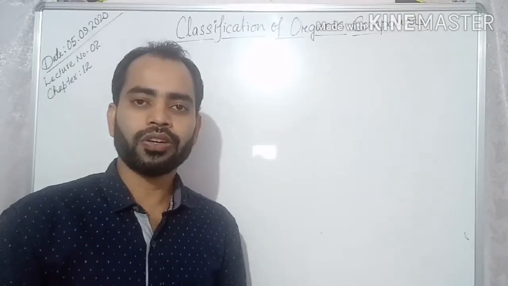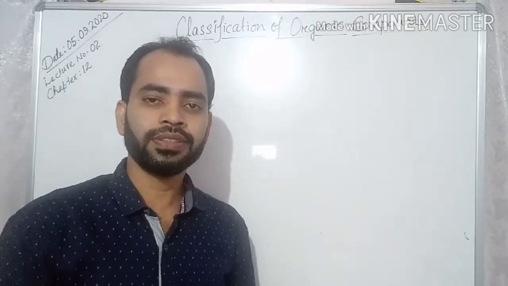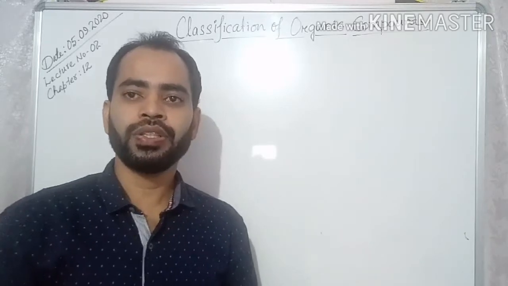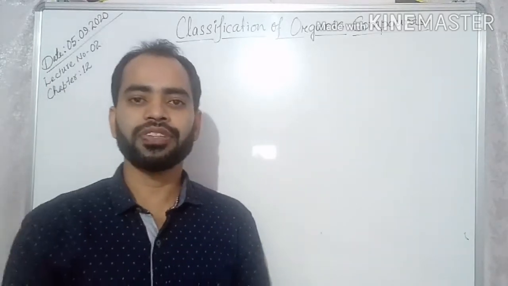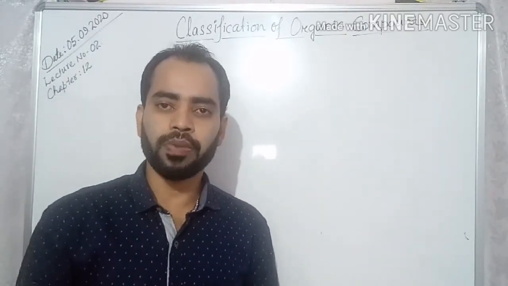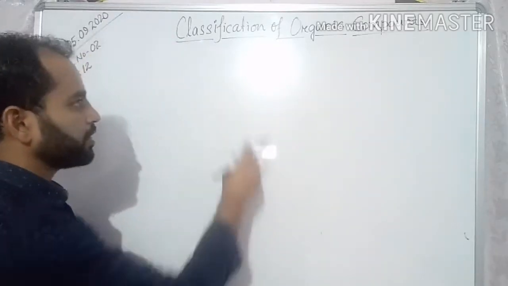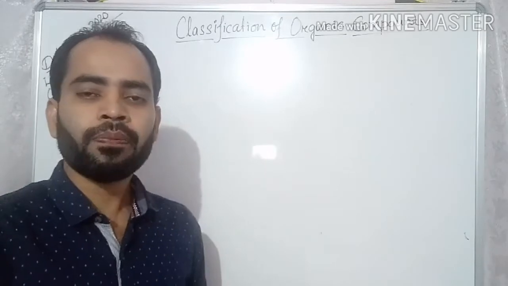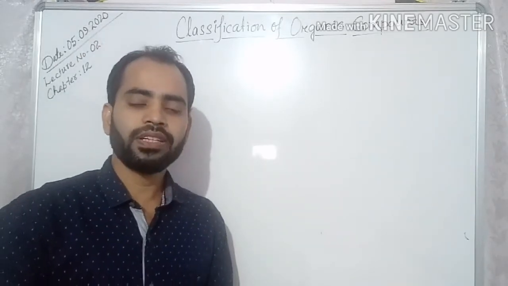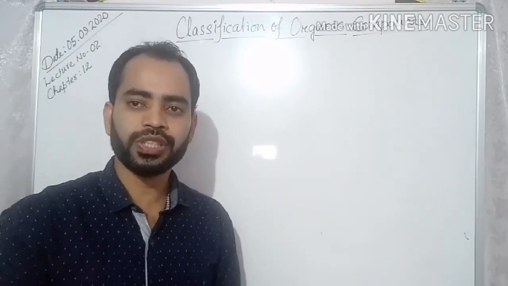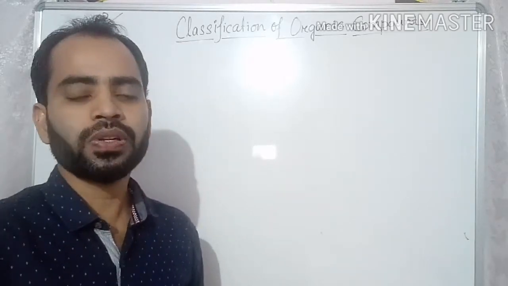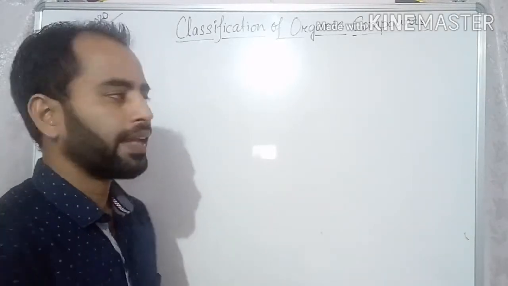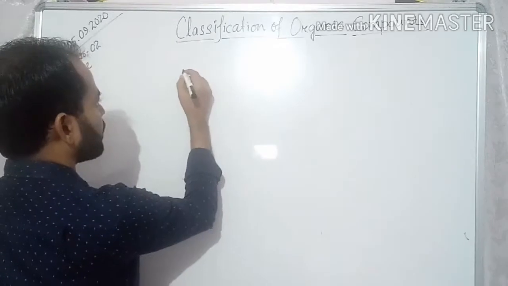This class is in continuation to my last lecture. In the last lecture, we have studied about the classification of the organic compounds. In the classification, we have primarily divided these organic compounds into two types of compounds. One is acyclic compound and another cyclic compound.